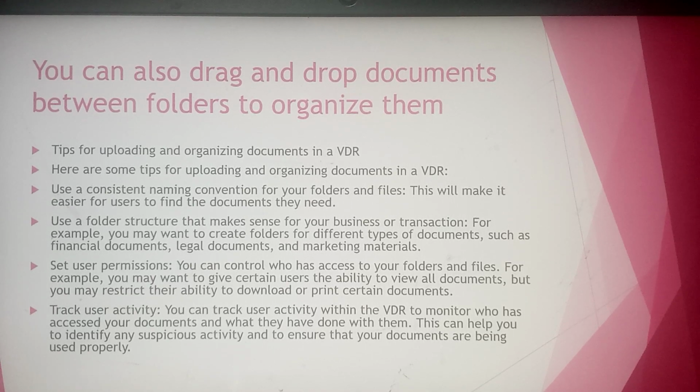Set user permissions. You can control who has access to your folders and files. For example, you may want to give certain users the ability to view all documents, but you may restrict their ability to download or print certain documents. Track user activity. You can track user activity within the VDR to monitor who has accessed your documents and what they have done with them. This can help you to identify any suspicious activity and to ensure that your documents are being used properly.